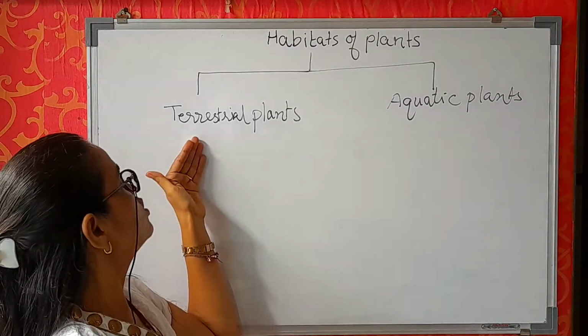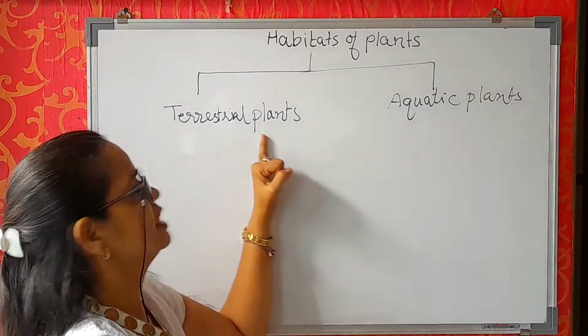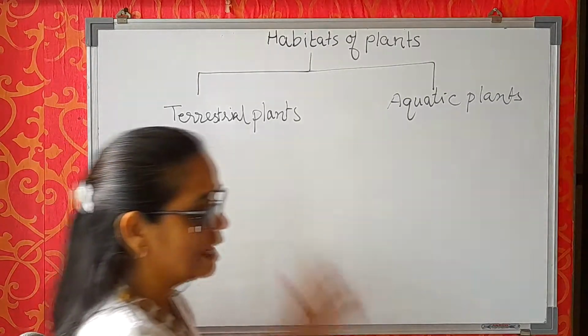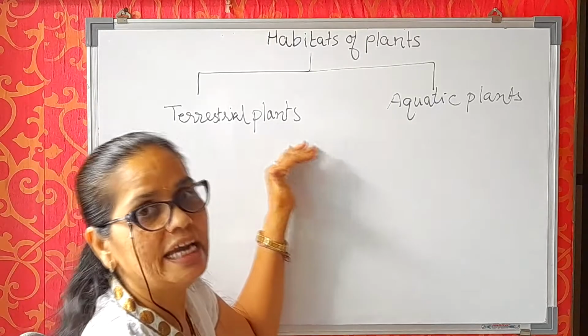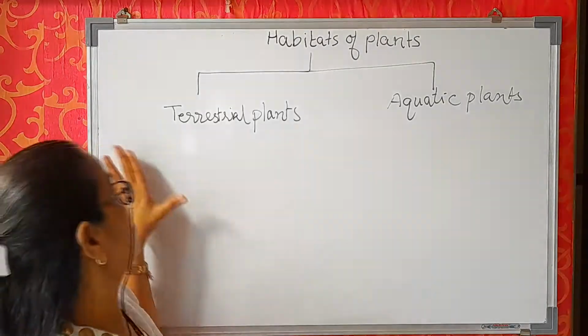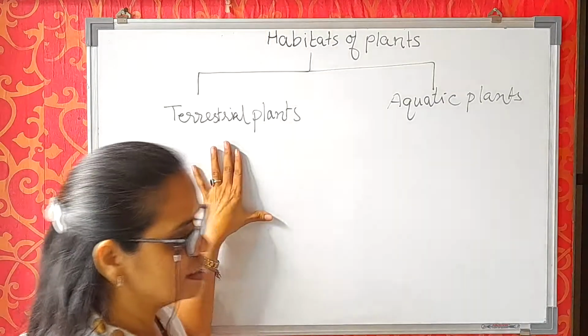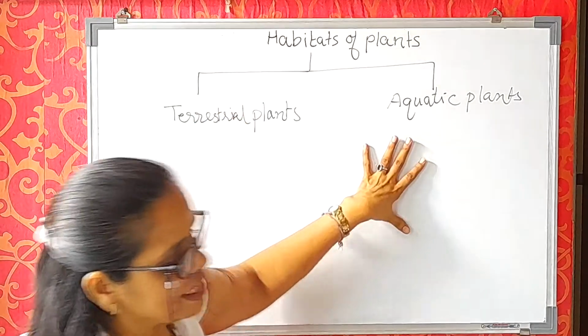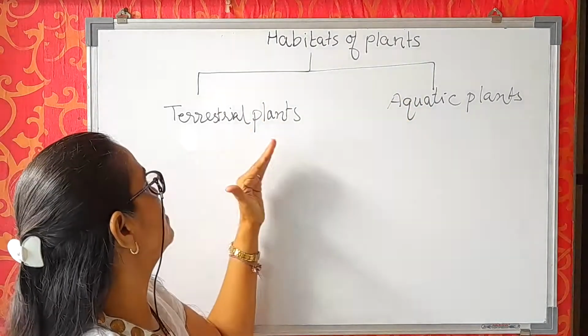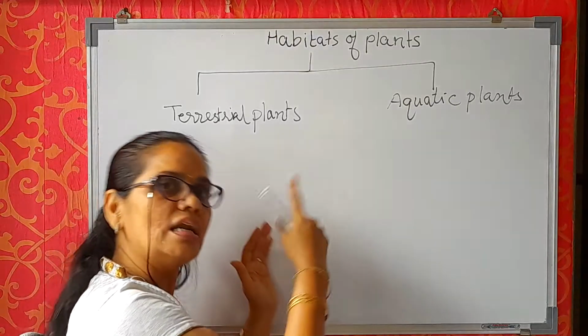So first of all, we will learn about terrestrial plants, right? Terrestrial plants are further divided into 5 parts, that is plains, deserts, hills, marshy places and coastal areas. So one by one we will see about the terrestrial plants.